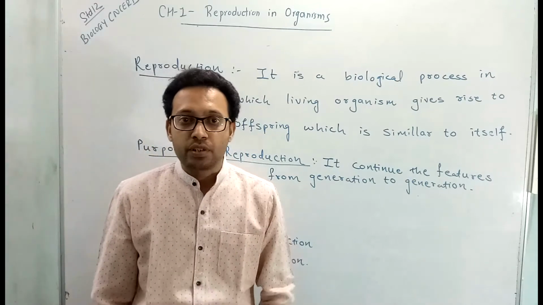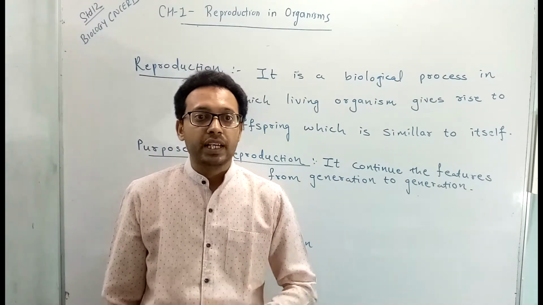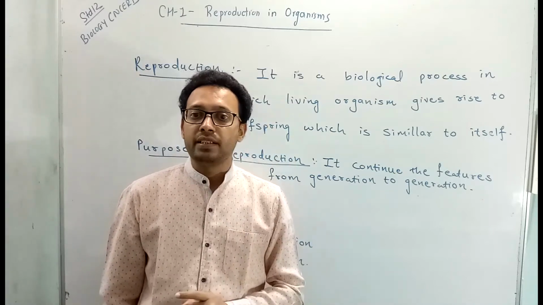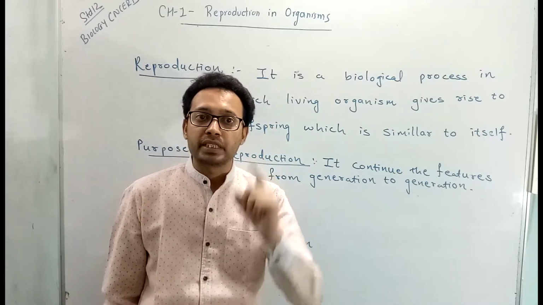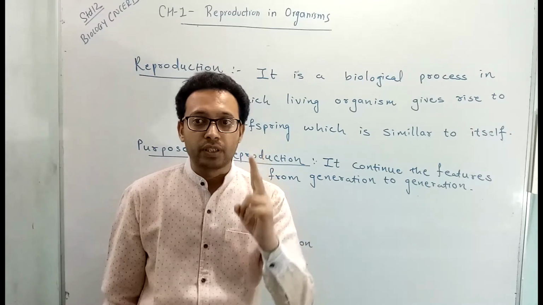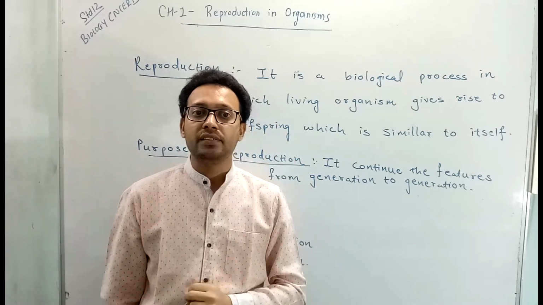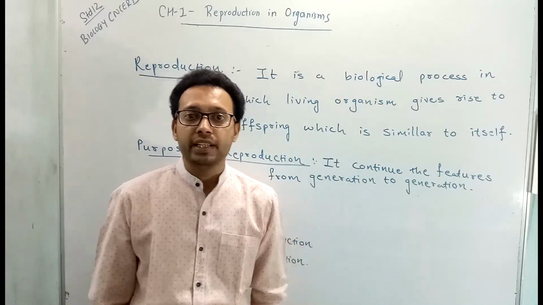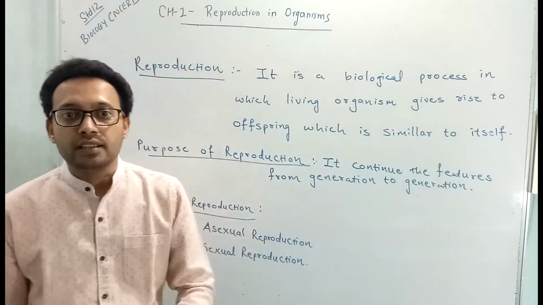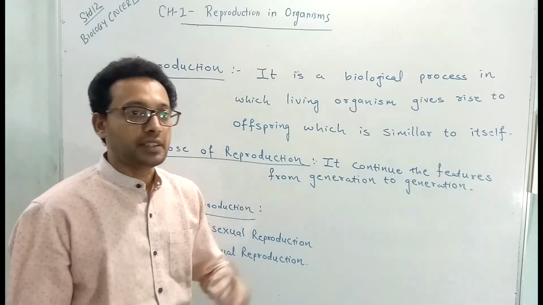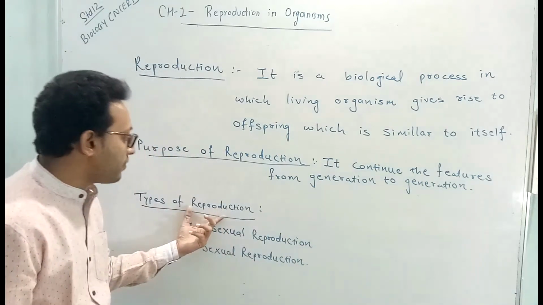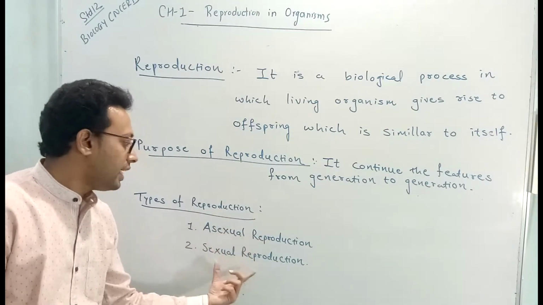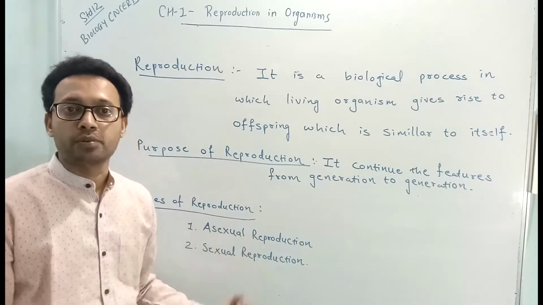The type of reproduction they adopt depends on certain factors. The first factor depends on where it lives, meaning their habitat. The second one also depends on its internal physiology and many other factors. But if you want to broadly divide the types of reproduction, then broadly there are two types of reproduction. The first one is asexual reproduction and the second one is sexual reproduction.